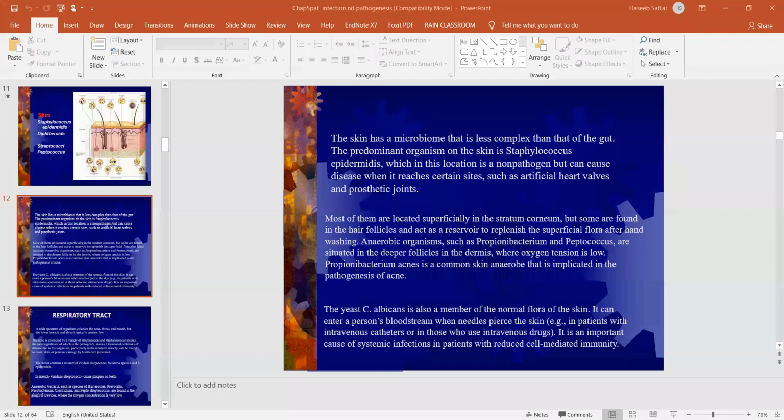The other species of bacteria which is also present on our skin is Staphylococcus aureus. Staphylococcus aureus is also an opportunistic bacteria, and it may lead to a skin disease known as cellulitis, an inflammation of the skin. Cellulitis is a very complex disease, very complex disease.